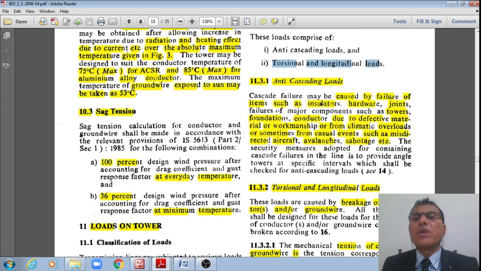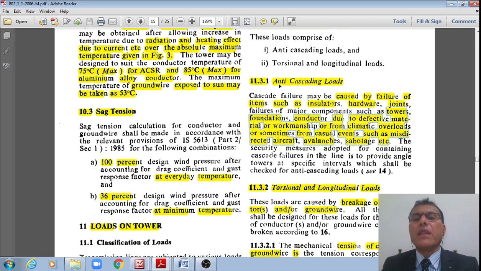Now, anti-cascading loads may be caused by the failure of items such as insulators, hardware, joint failures, and major component failures such as towers, foundations, conductors due to defective materials or workmanship from the climatic overloads, or sometimes even casual events or such misadventures, meaning aircraft crashes, as we have seen in the case of WTO towers, or avalanches or sabotage, etc.